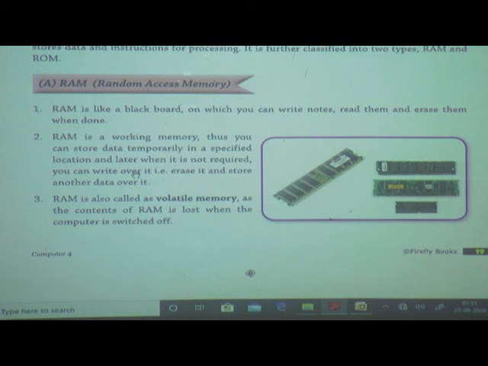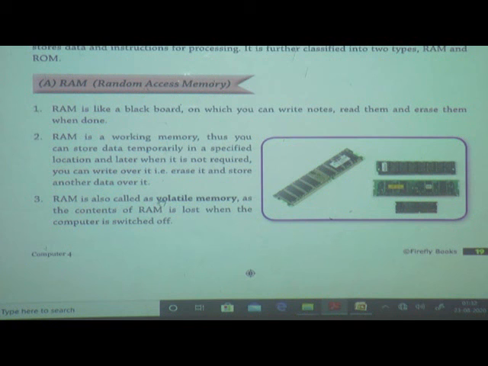Suppose we are writing in a notebook using a pencil. Suppose we wrote on the first page, and afterwards I don't want this data, then we can erase it, and on the same page we can write the data once again. Same like that, in RAM we can store data, we can use it, but afterwards when we don't want this data, at that time we can erase the data.